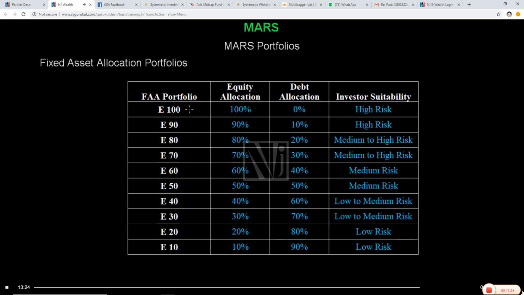The first one is E100, which is a pure equity portfolio. E90, where the equity allocation is fixed at 90%. Similarly, E80, which is an 80% equity and 20% debt portfolio. E70, which is a 70% equity and 30% debt portfolio. And so on until E10, which is a 10% equity and 90% debt portfolio. So the portfolios with a higher equity component are suitable for high risk profile investors, and those with a lower equity component are suitable for low risk profile investors.